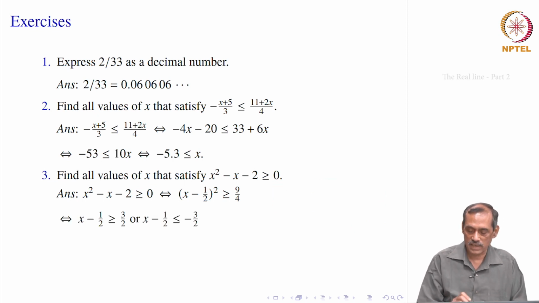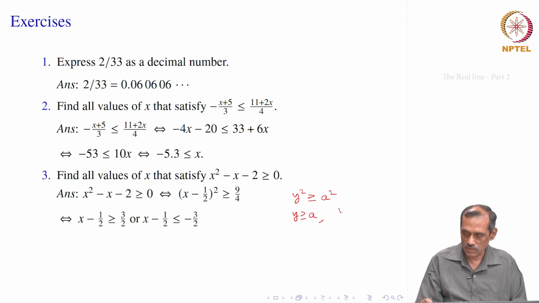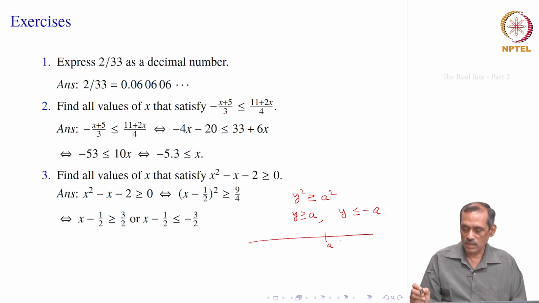Then from this we take, suppose we have y square is greater than or equal to some a square. So, how does this inequality come? It might be because if y is positive, you get y is greater than or equal to a, or it is possible that y is less than or equal to minus a. So, if a is positive and y square is greater than or equal to a square, then it will look like y is greater than or equal to a, or y is less than or equal to minus a.